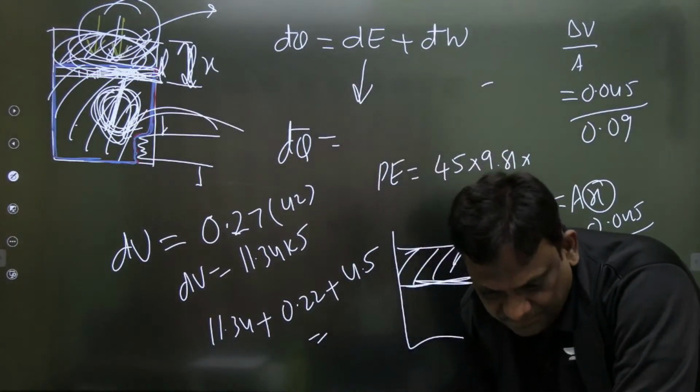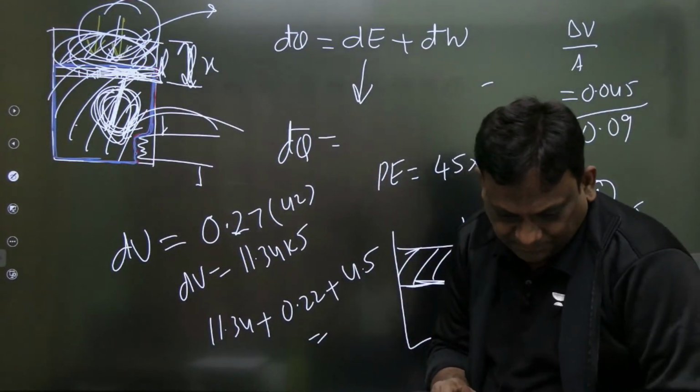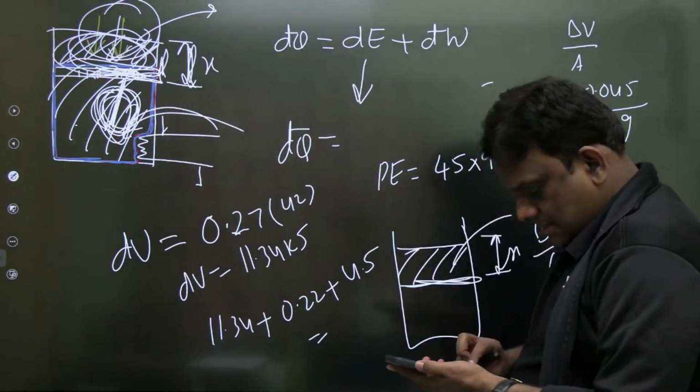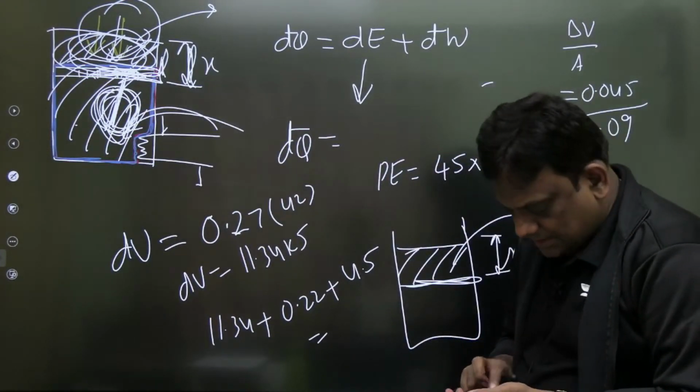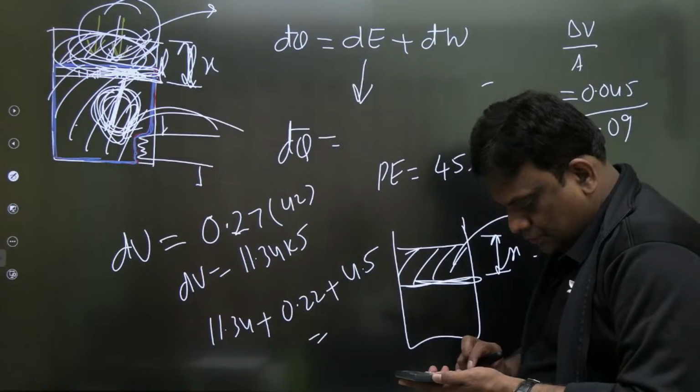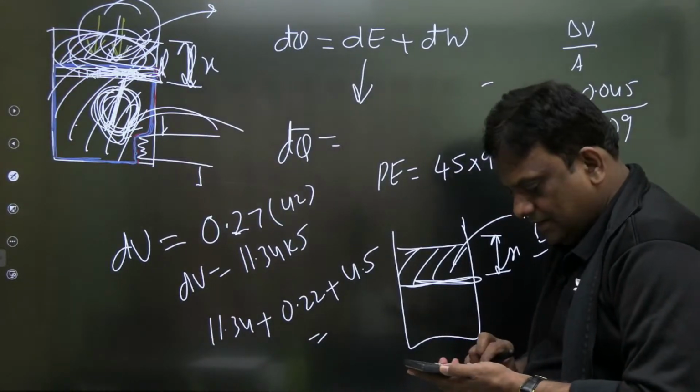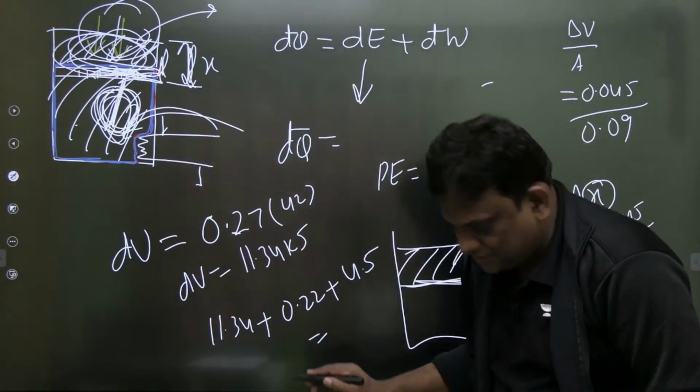Total कितना आ रहा है सर? 11.34 plus 0.22 plus 4.5, again 16.06.